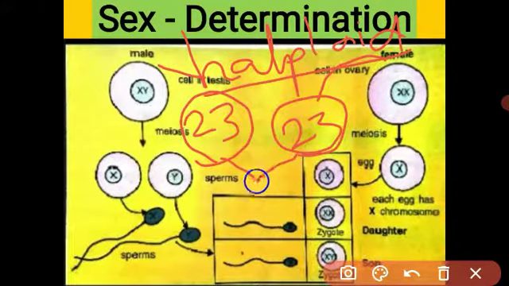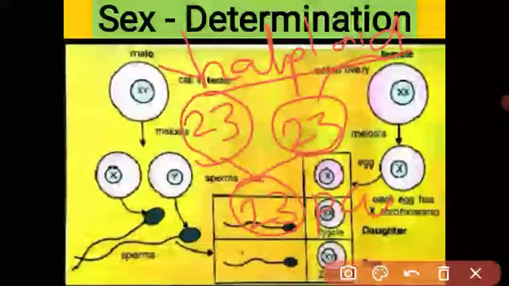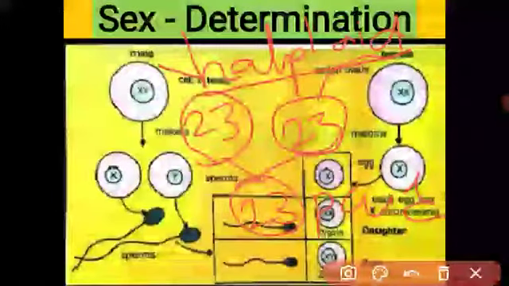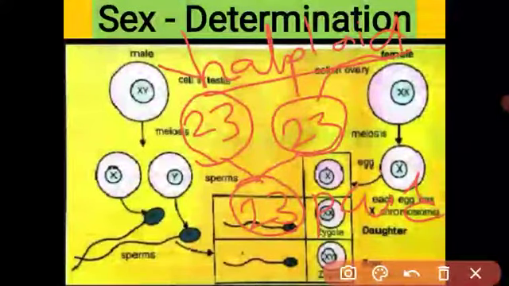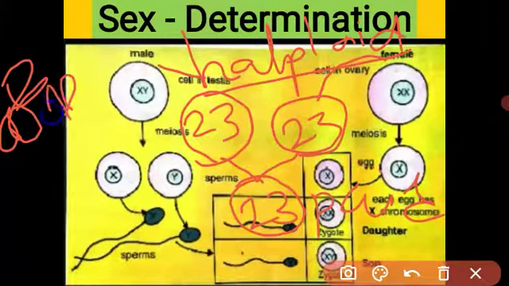When these eggs and sperm fuse and form a zygote, each zygote has 23 pairs of chromosomes. Got it? Each pair contains one chromosome from the mother and one from the father. See, we have seen this is a pair of chromosomes in the previous video.